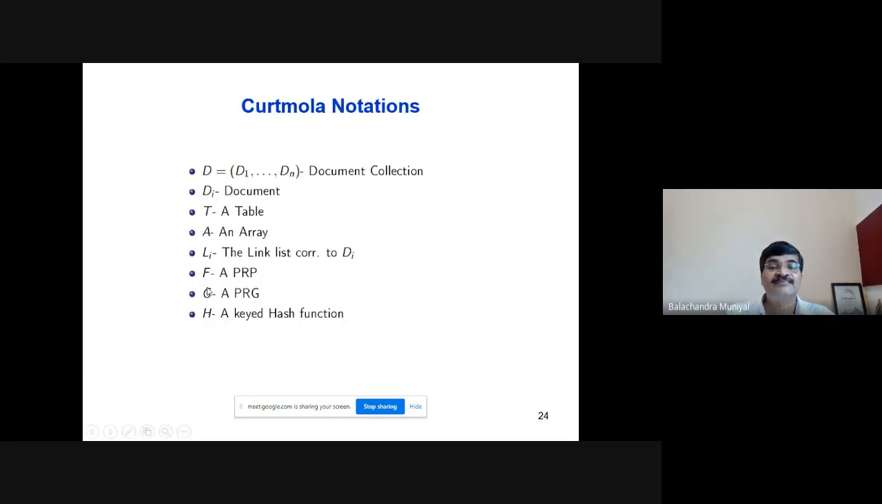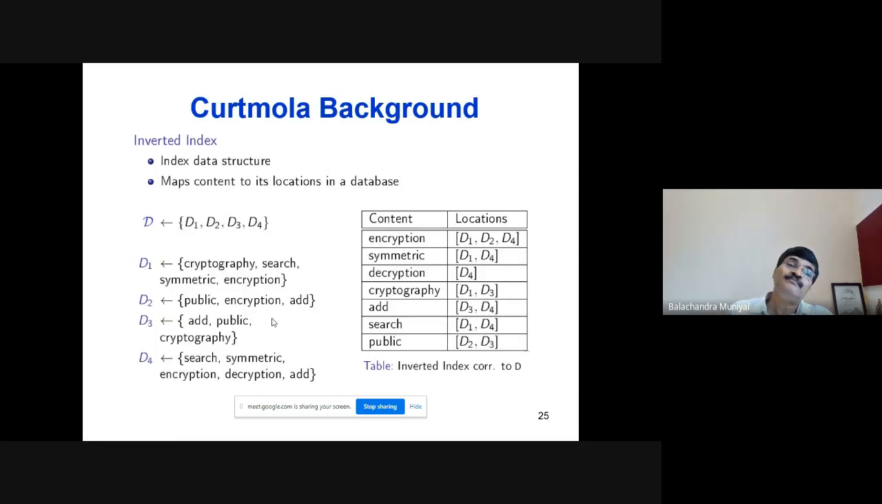Let F be a pseudo-random permutation function. Let G be a pseudo-random generator. Let H be a keyed hash function. These notations we use in the scheme. Before understanding the actual Kurt-Mola scheme, you need to know some background information or terminologies. You need to know two terms. One is the index data structure and another one is the inverted index data structure.